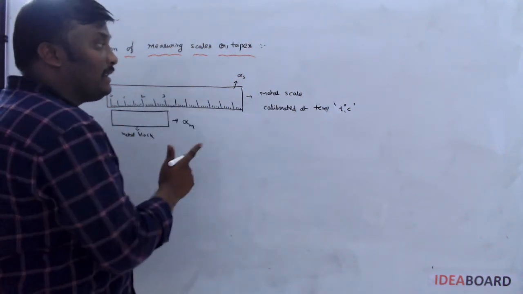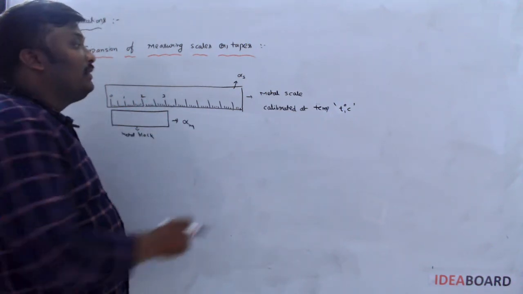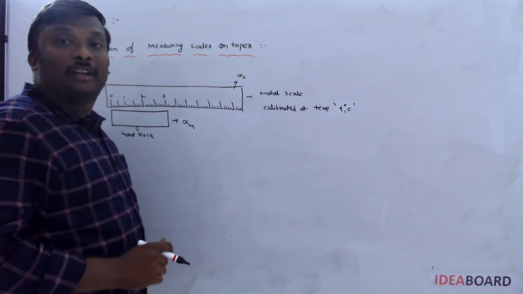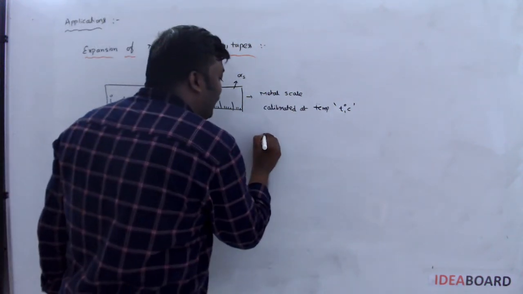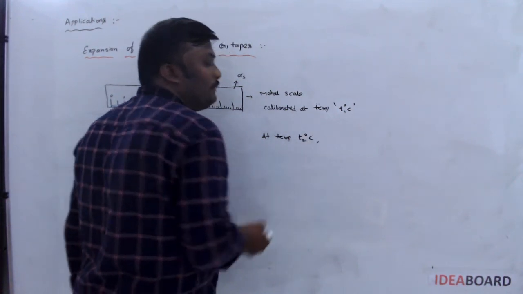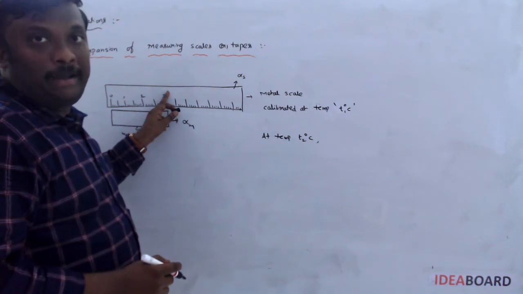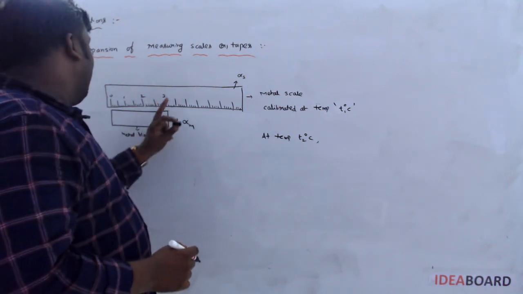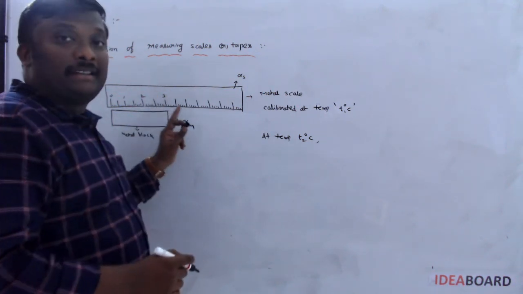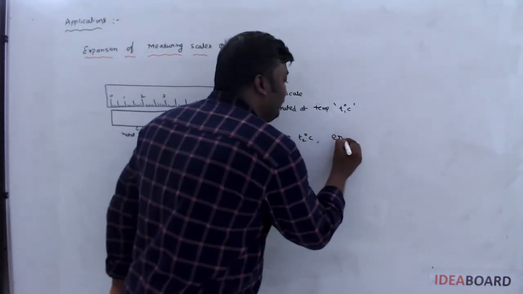Sir, if I measure the length of this block at a temperature other than the calibrated temperature, then what happens? So I measure at temperature T2 degree Celsius. No doubt this scale expands. Automatically it shows some error in the reading.